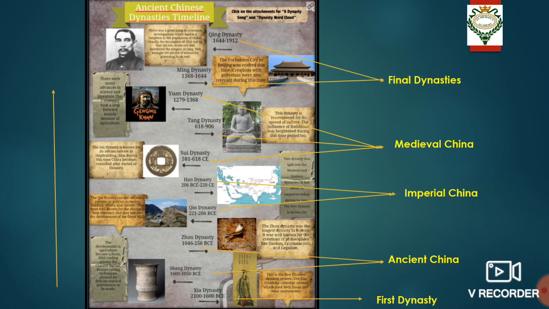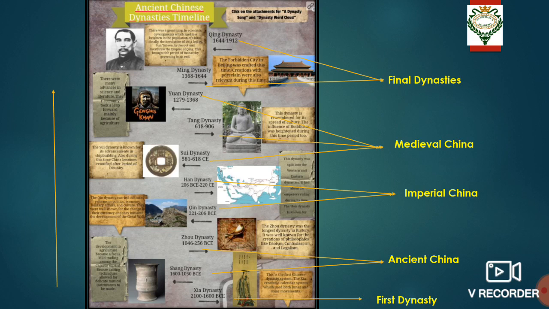After the Han dynasty came China's Dark Age, that is from 220 to 581 AD. When the Han Dynasty fell into decline, China fractured into the Three Kingdoms period. After this Three Kingdoms period, which continued from 220 to 265, the Jin Dynasty came, which then conquered most of China.